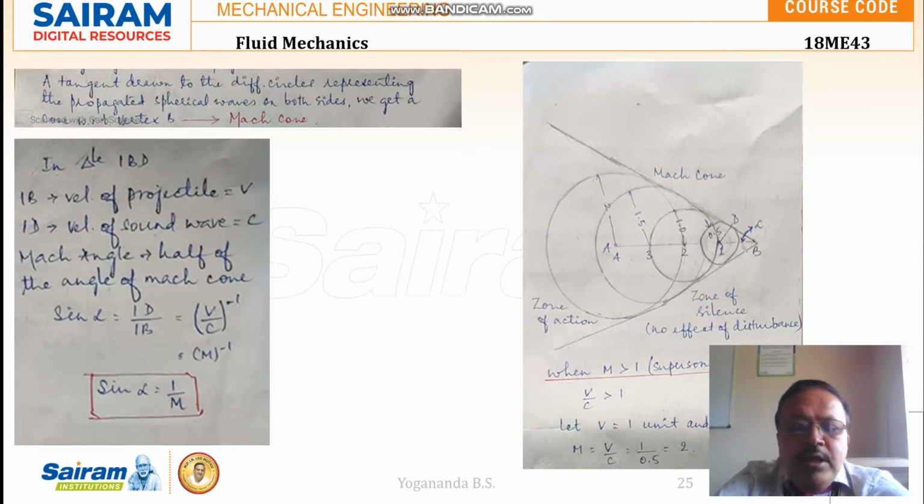So 1D by 1B. 1D is nothing but C, and 1B is nothing but V, so it is C by V, which is the reciprocal of the Mach number. So sin alpha is 1 by M. That is the relationship between Mach angle and the Mach number: sin alpha is equal to 1 by M.